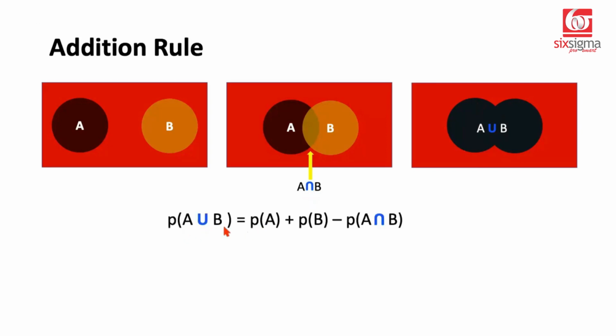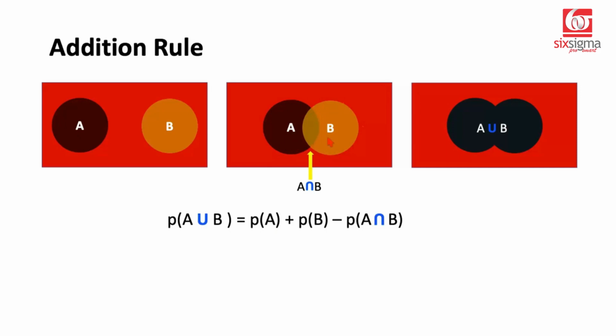Probability of A union B is equal to probability of A plus the probability of B minus the probability of A intersection B. Let's understand why we are subtracting the probability of A intersection B from the sum of probability of A and probability of B. This overall region here that I'm outlining, this black region is A. This golden region is B.